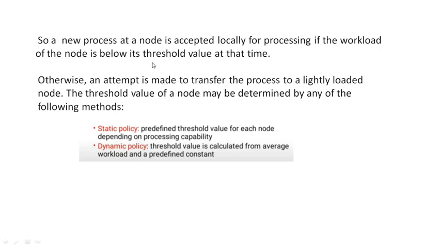So when a new process at a node is accepted locally for processing, meaning the process is generated at that node itself, and the workload of the node is below its threshold value at that time, for example N1 has a threshold, a limiting value, of 3. If N1 has only 2, it is less than the threshold value, so that particular process can be assigned to N1 itself. Why? Because it is not greater than the threshold value. So it is lightly loaded only.